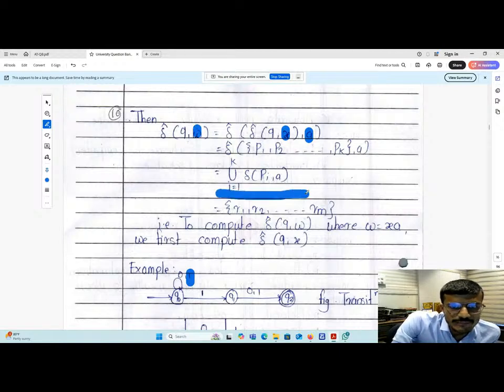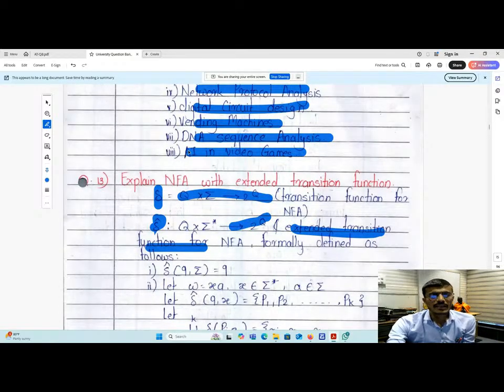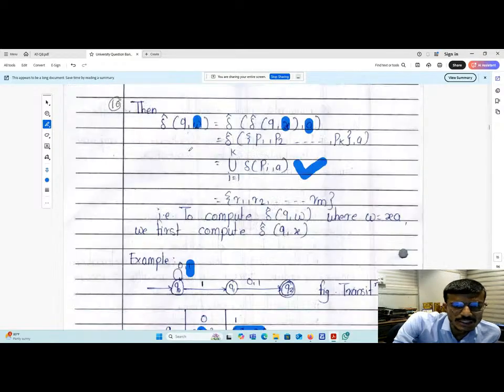So we are given this formula, because we are going to perform this operation till p of k: p1, p2, p3 up to pk, comma a. So that is the union for i equals 1 to k of delta of p of i, comma a. Here you have to keep in mind this one also.